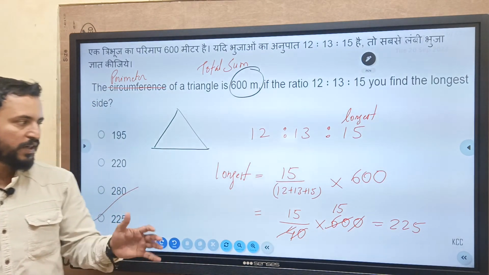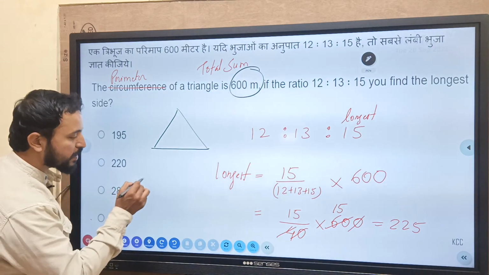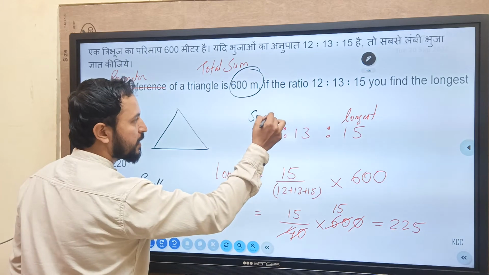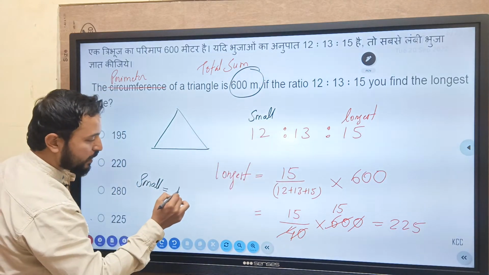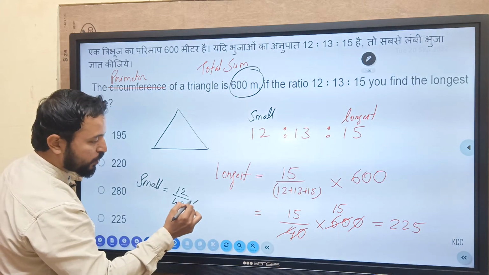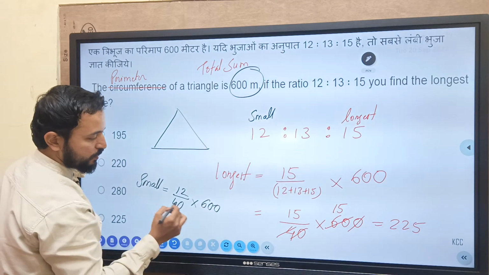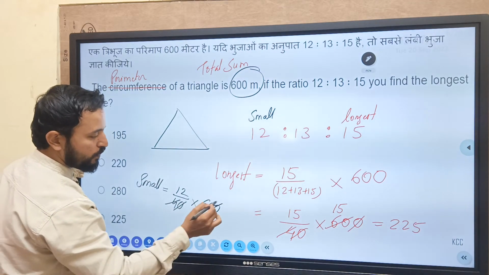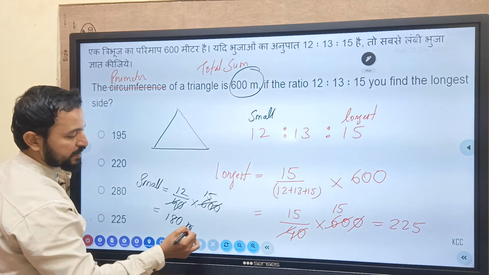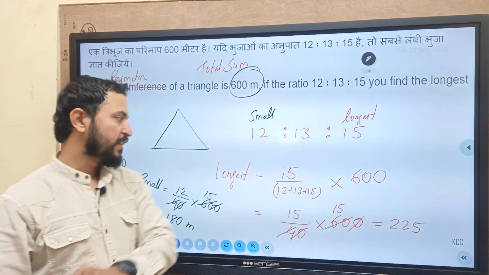I hope you have understood. Suppose the question asked was the smallest. अगर क्वेश्चन पूछेंगे smallest कितना है, तो smallest है ये, smallest is 12. Then you have to write 12 divided by total 40 into total perimeter. Total what we have to divide that. So you can simplify these all things. 4 ones are 4, 15s are 15 into 12, 180 meters. Suppose smallest is asked, this is the answer. Longest is asked, 225. Yes.